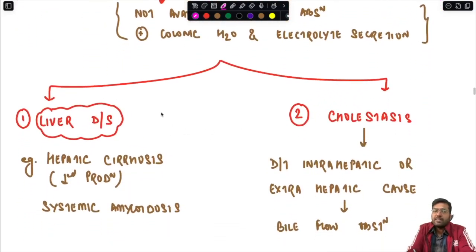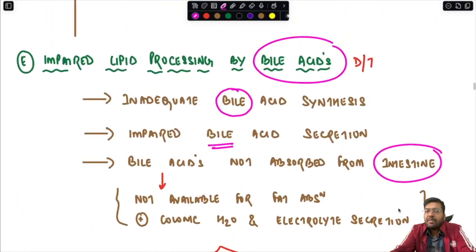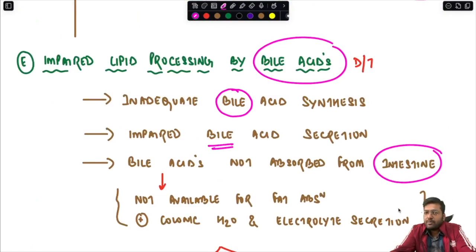For example, in liver disease, in conditions of hepatic cirrhosis or systemic amyloidosis, there's a reduced production of bile salts. Or in conditions of cholestasis, because of either intrahepatic or extrahepatic pathology, there is bile duct obstruction, leading to obstruction in the flow of bile acids. Sometimes there can be a primary bile acid malabsorption syndrome as well, wherein the bile acids are not absorbed from the intestine, as I've already discussed.